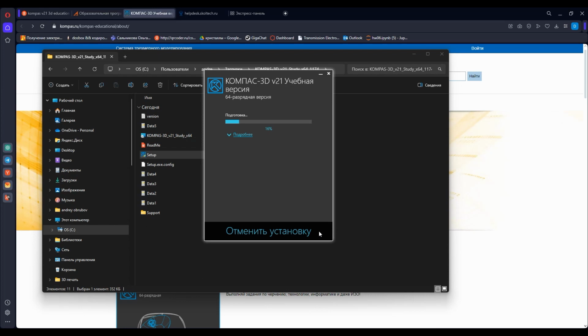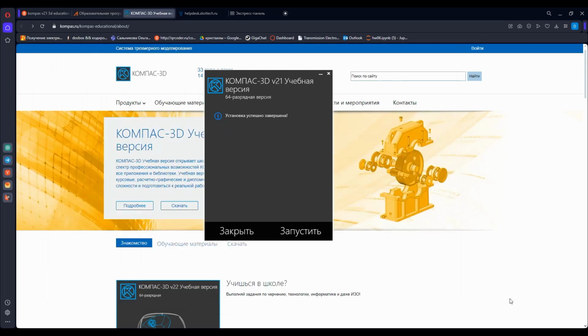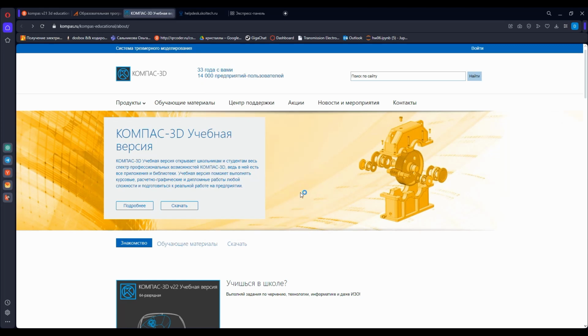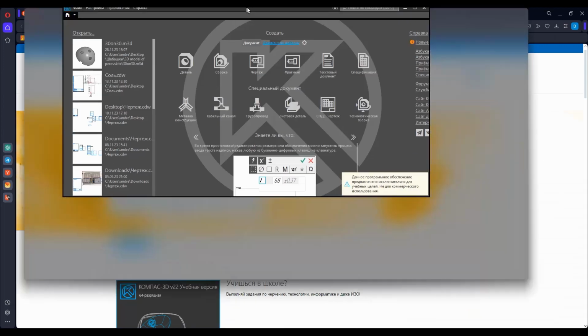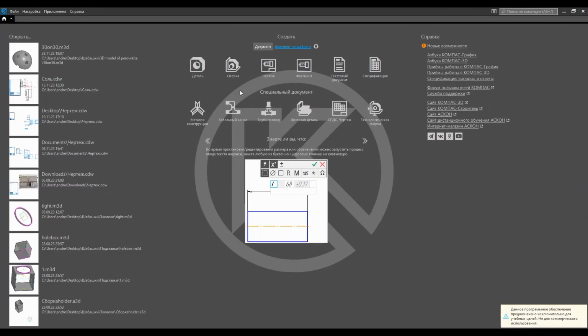Okay, let's wait, then it will install. So it's over. I click this button. It's pronounced like запустить, to launch the Kompas. It didn't ask me for reload because I previously installed the Kompas.